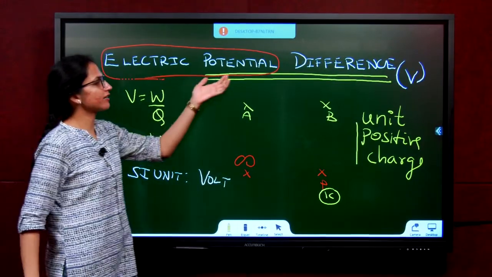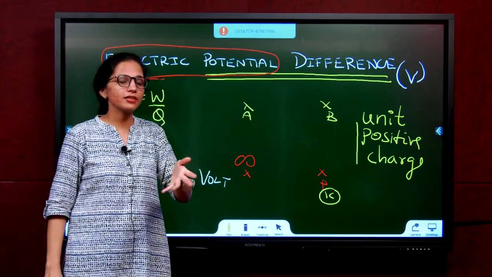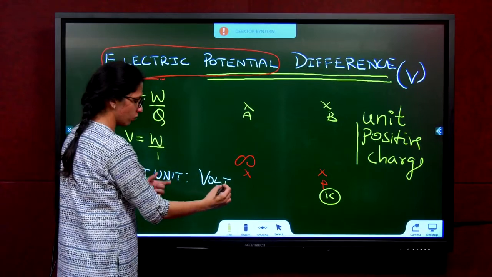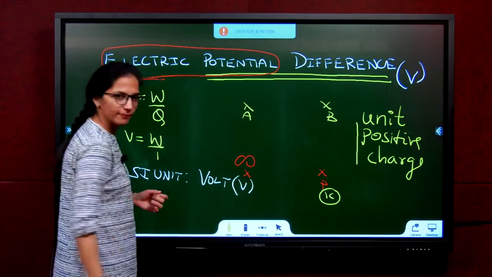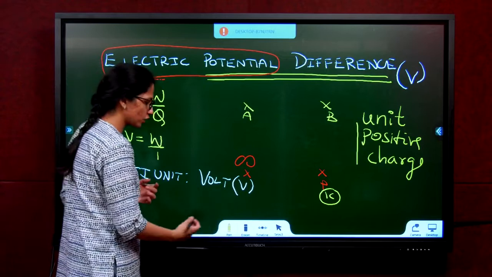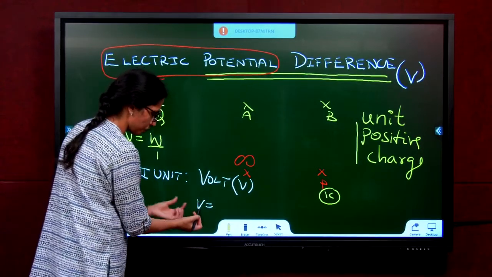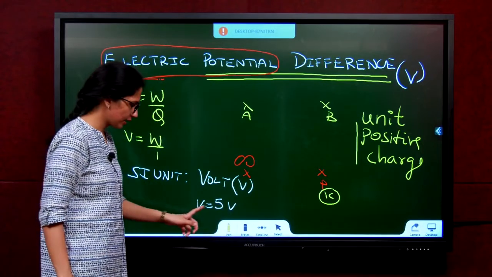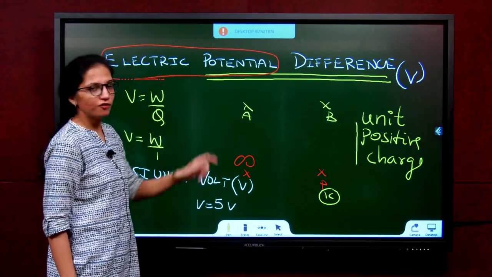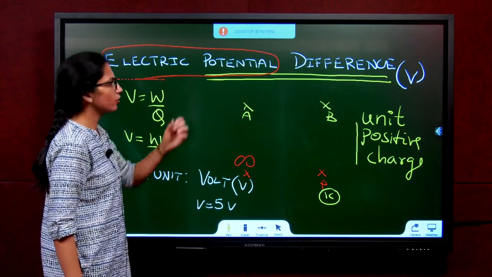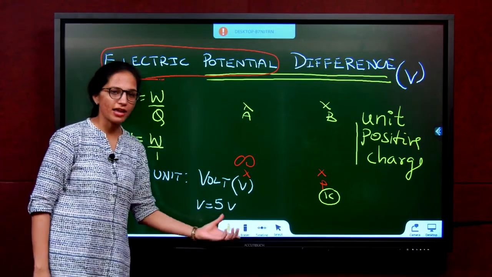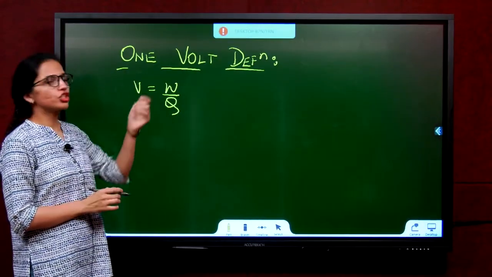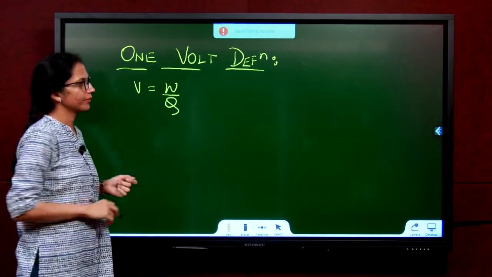That's why sometimes, instead of saying potential difference, they say voltage. So this volt is also represented by V. If I say the potential difference is 5 volts, here V is the symbol of potential difference and 5 volts is the unit. Instead, you can also say the voltage is 5 volts. Both are correct.